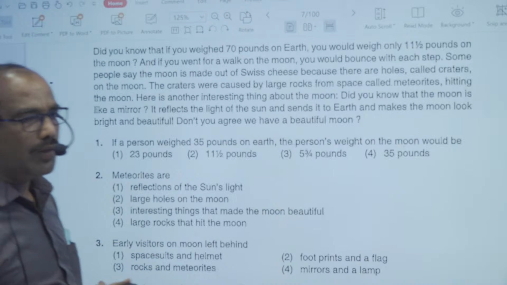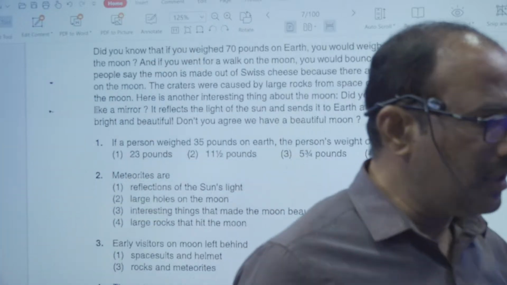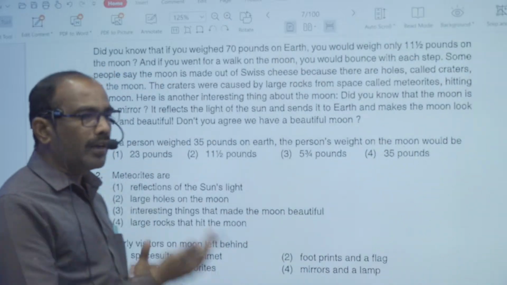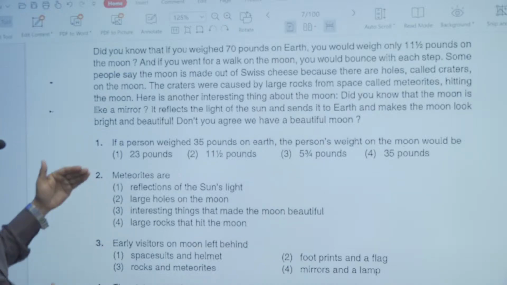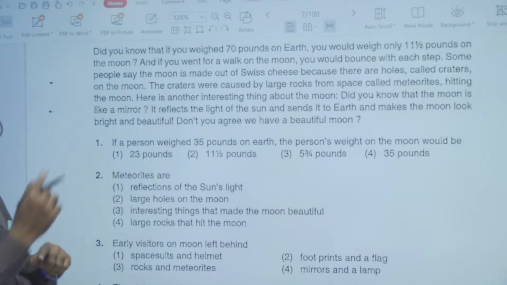So like this, first of all, you have to understand and comprehend the passage. You have to comprehend the passage as much as possible, and look at the example questions given, check them, and reread that paragraph again.